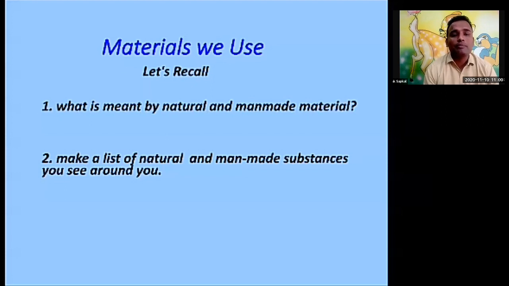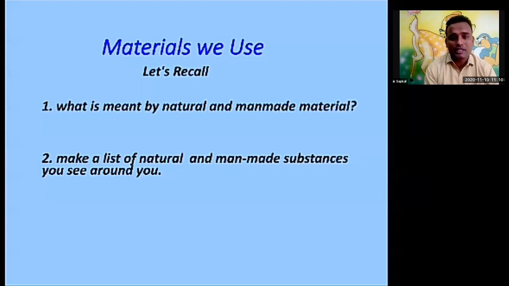Now the next one is man-made materials. What are man-made materials? Whenever you make new articles or new substances with the help of natural resources, that is what we call a man-made material. Take cloth. The cloth we use is a man-made thing, but made by using what? By using natural substances, that is cotton, silk. Here we are using many things, a number of articles and substances.